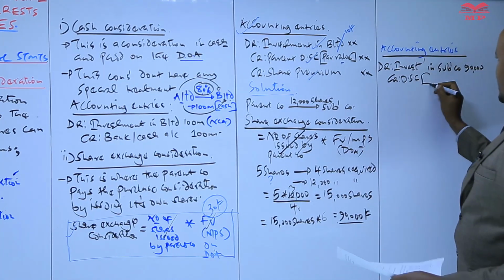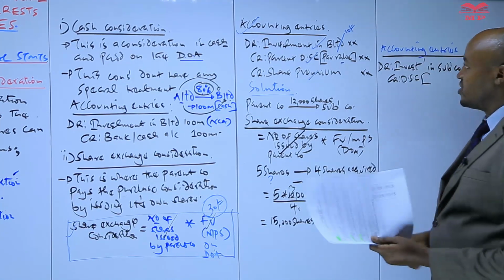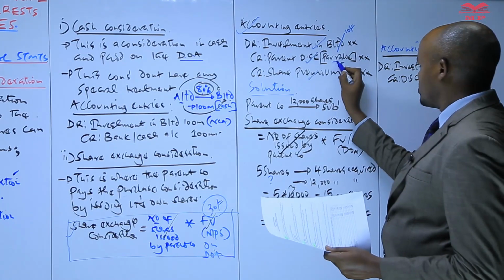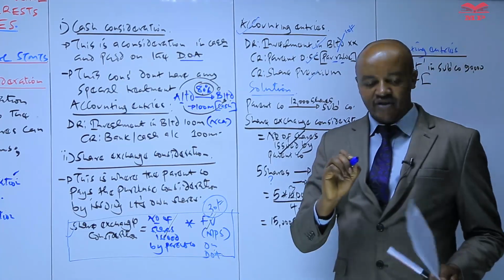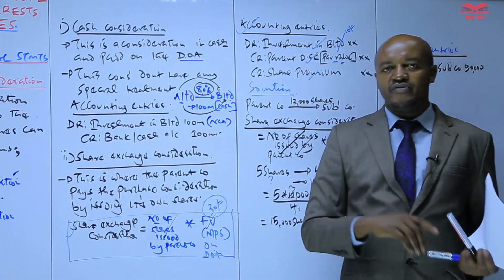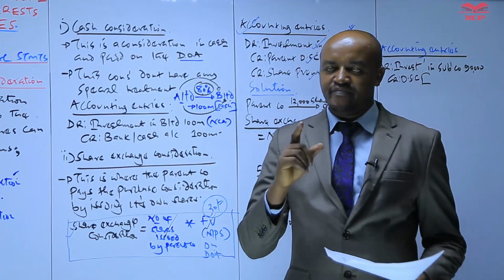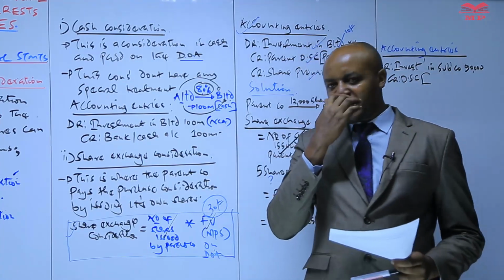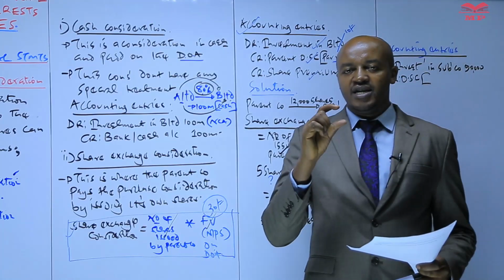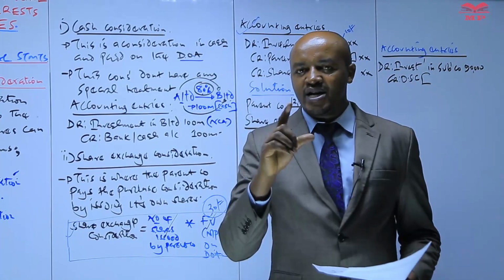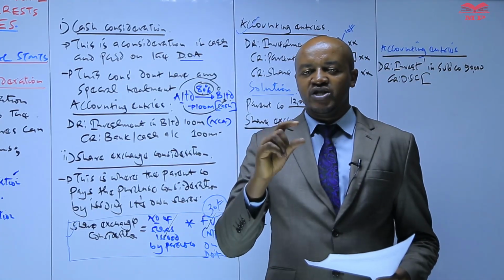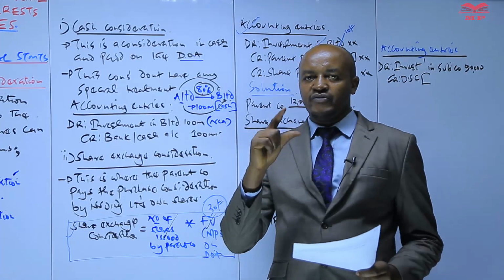Remember, you have said that the amount credited in this account is always based on the par value. So what is the par value per share? The par value per share is also known as the nominal value, or the face value per share. Basically, this is the value of the share stated in the capital clause of the memorandum of association.